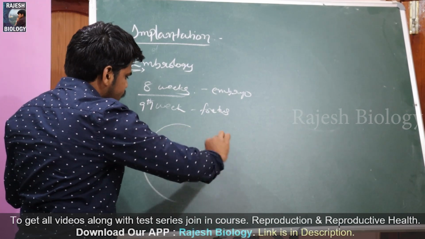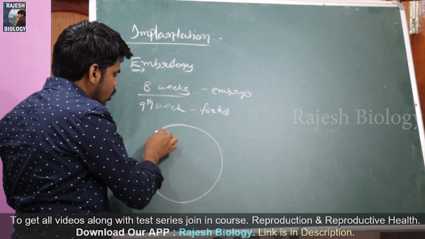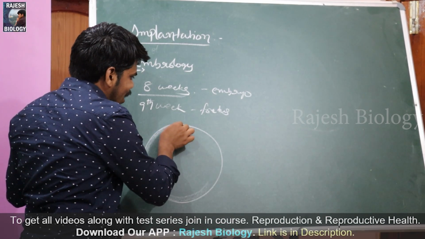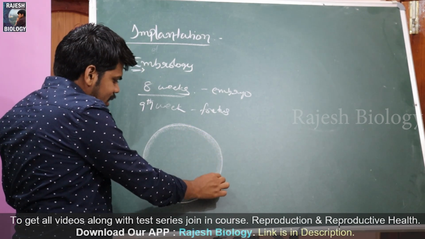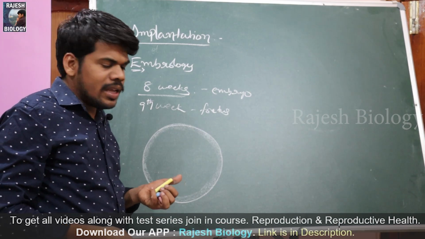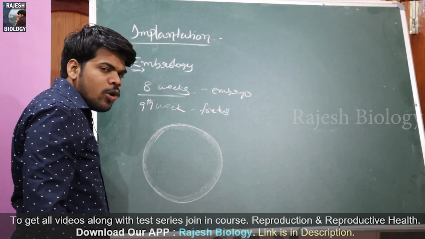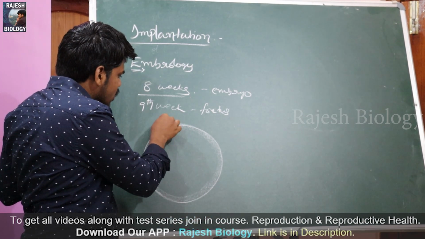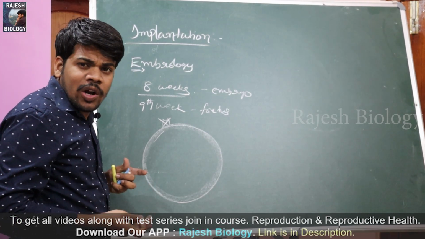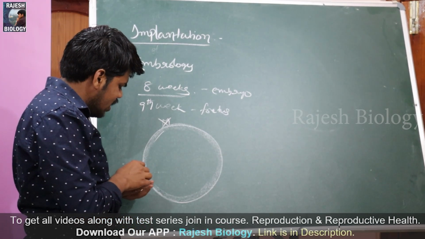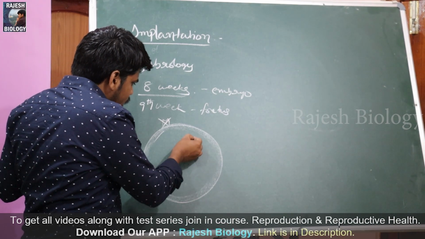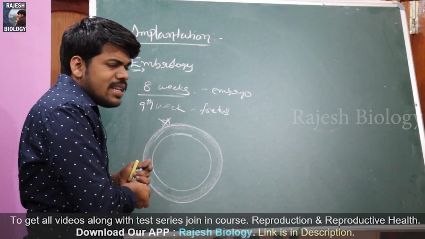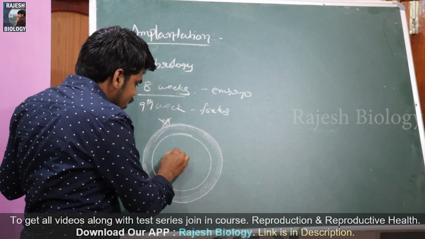Here it is the zona pellucida, a glycoprotein layer which protects the secondary oocyte at the time of ovulation and which protects the syncaryon after the fertilization. This is the zona pellucida, a glycoprotein layer. The corona radiata is going to gradually disappear. The sperm receptors are also digested by the cortical granules. Everything we already discussed. Within this there is a zygote. Zygote means this nucleus is in a 2n stage.